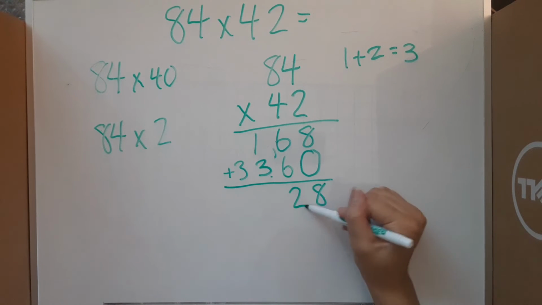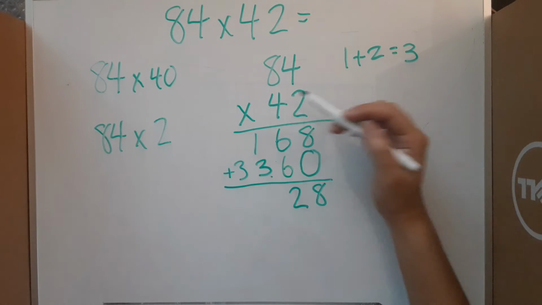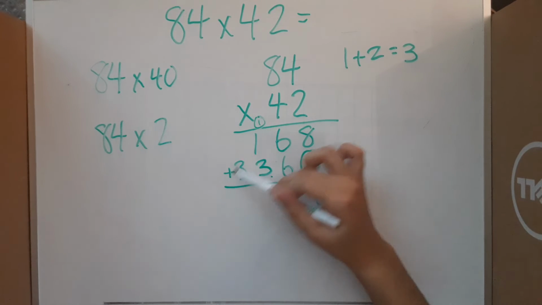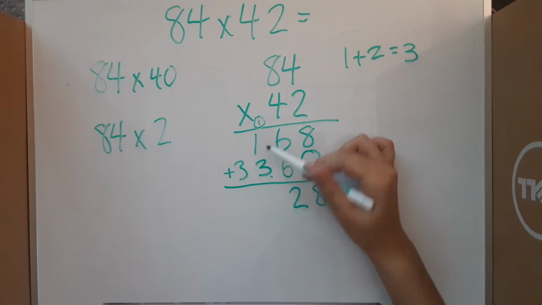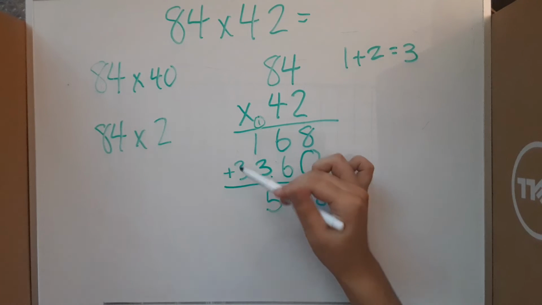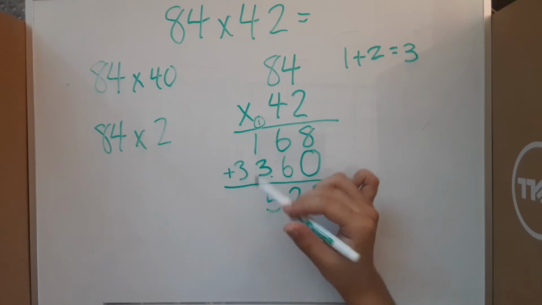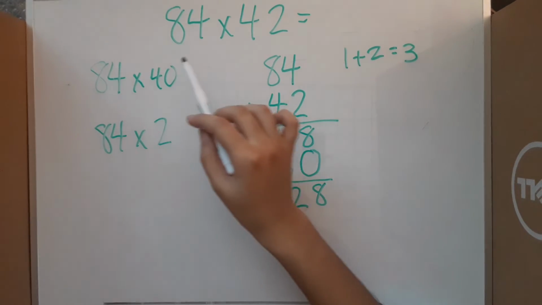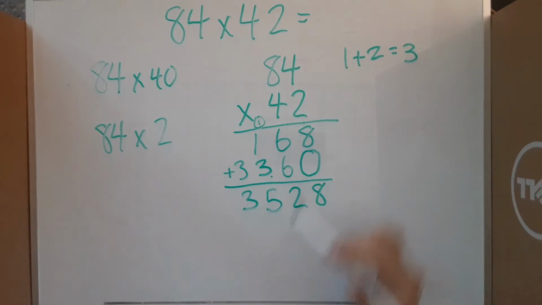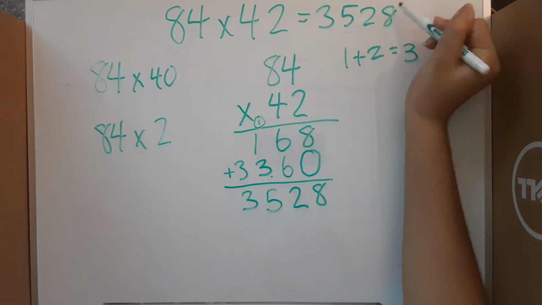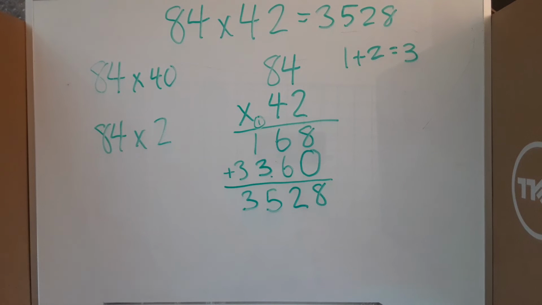So we'll put the 2 here, bring the 1 up here, and add 1 plus 1, which is 2, plus 3 is 5. This 3 is being added to nothing, so it just moves down. So our final answer for 84 times 42 is 3,528. Nice. Let's do one last problem.